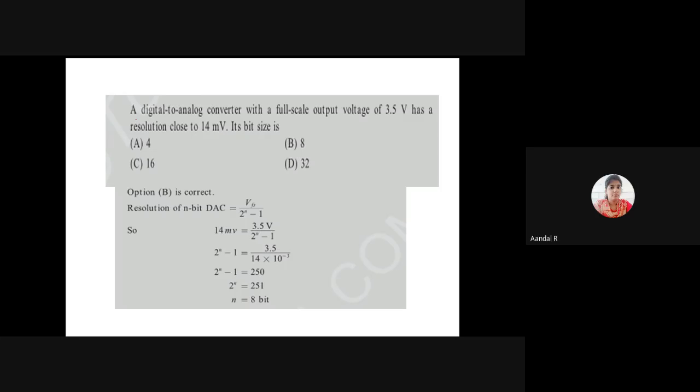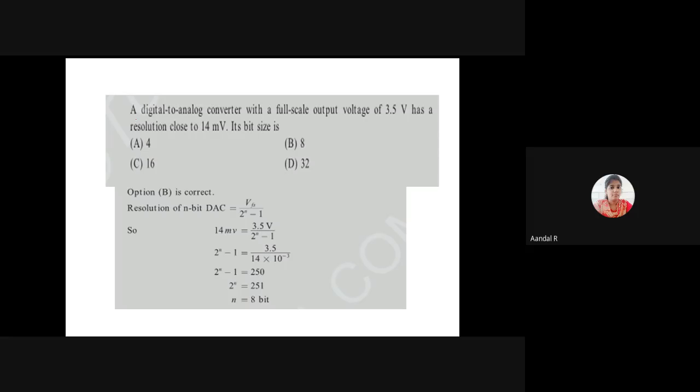Can you understand? The given DAC with a full scale output voltage of 3.5 volt has a resolution close to 14 millivolt. What is its bit size? The given parameters are resolution 14 millivolt and full scale voltage 3.5 volt. The formula for resolution is full scale voltage divided by 2 power n minus 1.